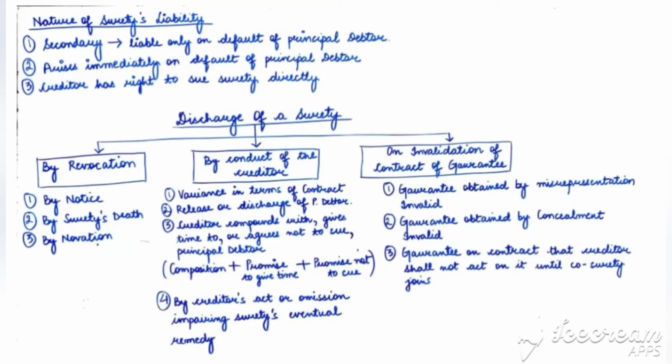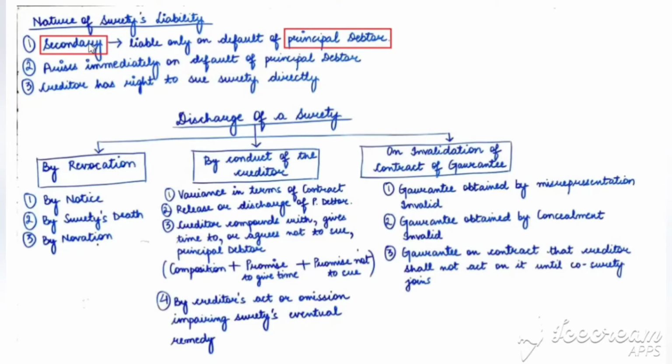Nature of surety's liability. Number one, it is secondary, which means that surety is liable only on default of principal debtor. The primary liability is of the principal debtor and the surety has the secondary liability.